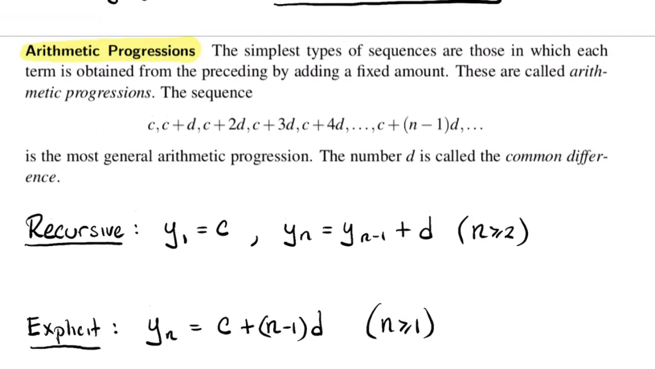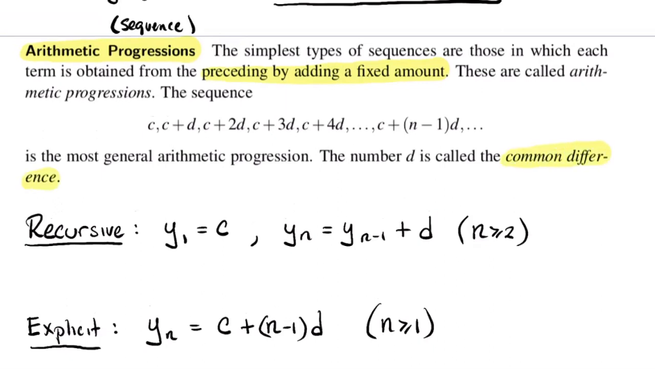Maybe I could try to write that above here. So I called it an arithmetic sequence. Arithmetic progression, the same thing. It's kind of a simple sequence, in the sense that it's easy to describe, where each term is obtained from the preceding term by adding a fixed amount. Okay, so that fixed amount is called the common difference.